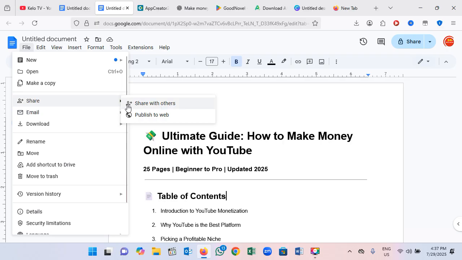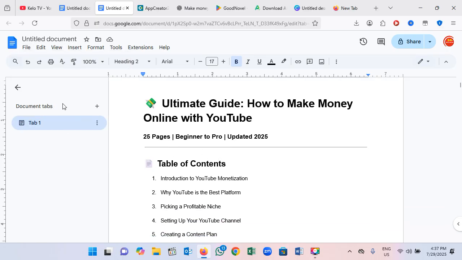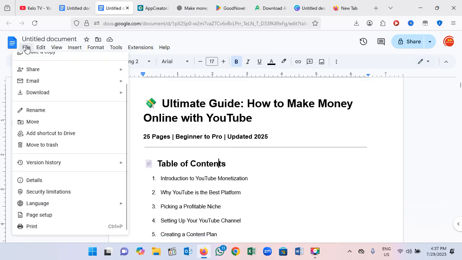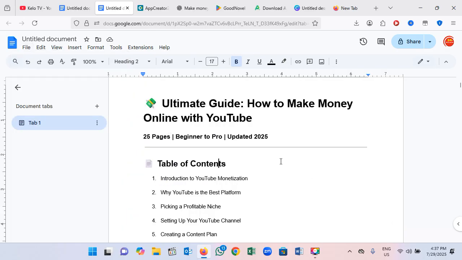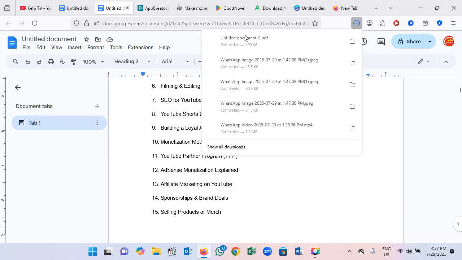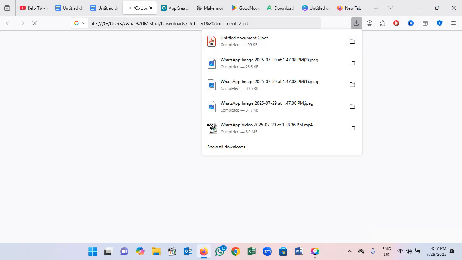Here we're going to go to File, then Download. Here you can see PDF. This is where you go because we want to convert this page to PDF. So here we wait, it's going to download automatically. Here you can see it has been downloaded successfully. It's going to open, and you can check how it's working.